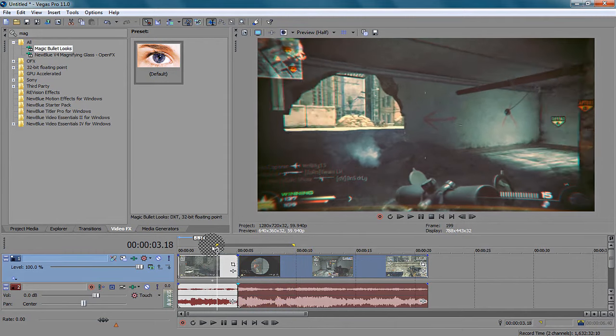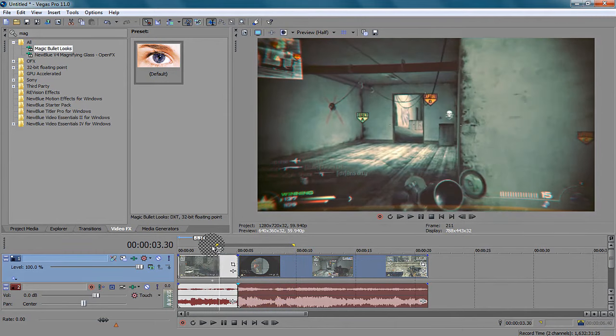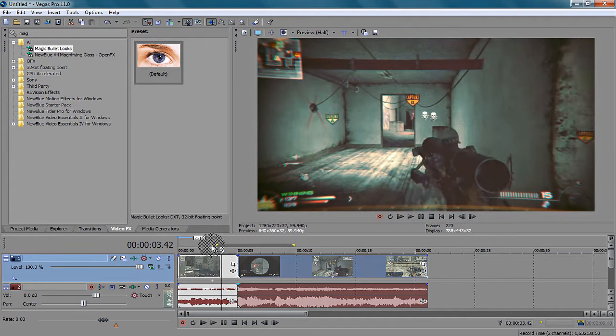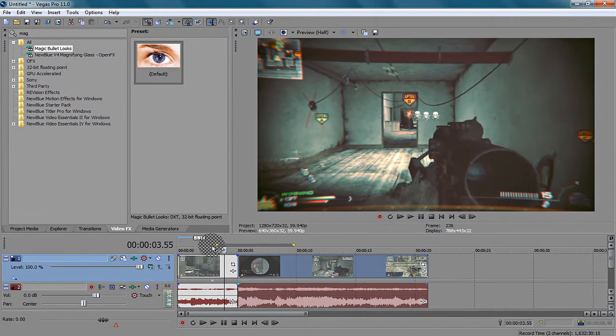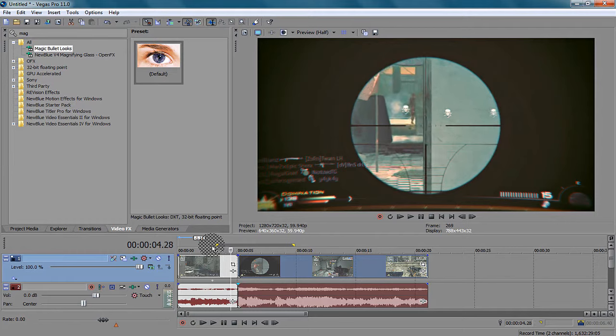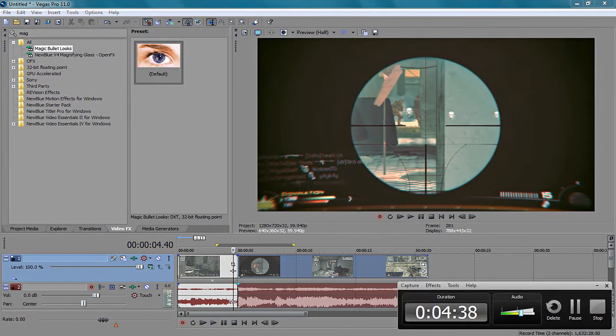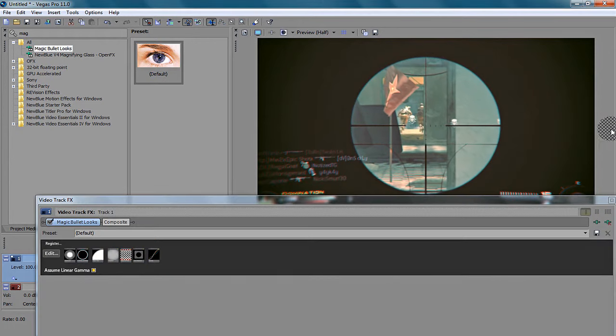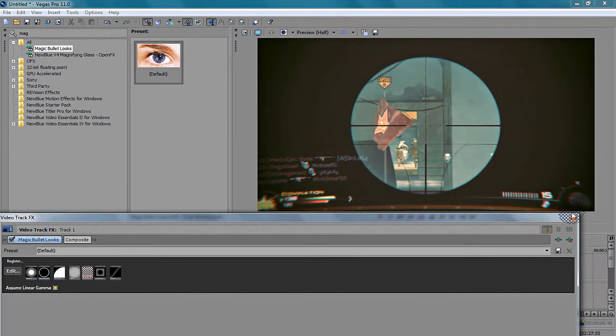And we're going to watch for the flashes again. Now it's going to take a little bit longer to pre-render with Magic Bullet Looks because it's an external effect, but we'll see it here in a very short amount of time, and it's just an absolutely amazing effect, guys. Let's see what we're running here, 4 minutes 38 seconds, and it takes no work. That's the greatest part about it.